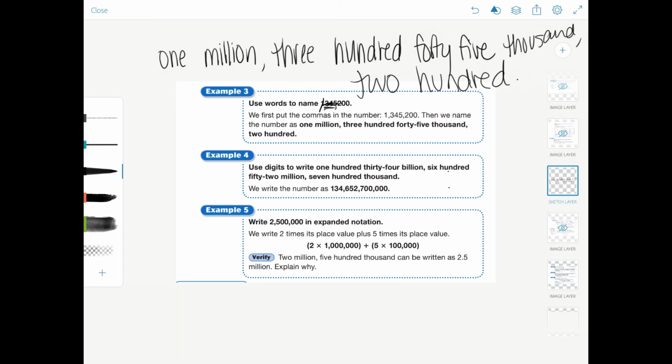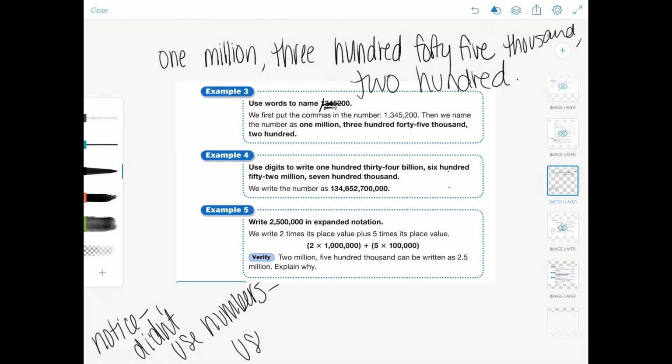So notice that I'm using words, not numbers. You always want to use words, not numbers, when it asks you to use words or to name the number. Now, when it asks you to use digits, that's when you use your number, not words.